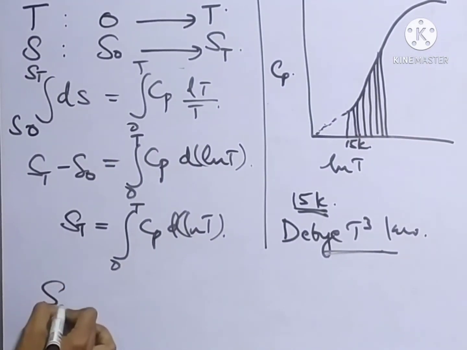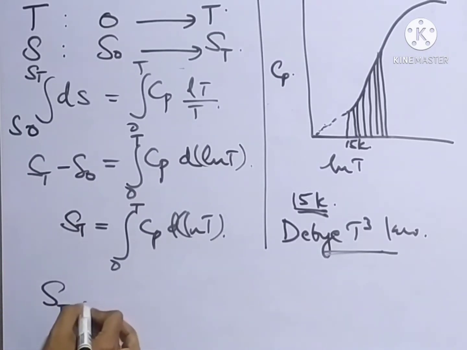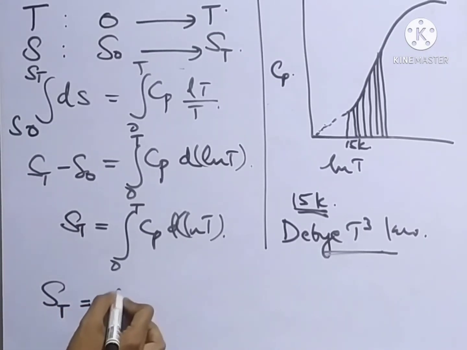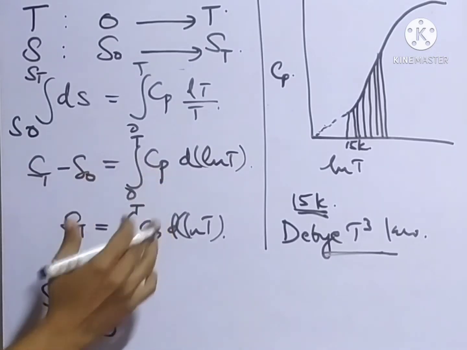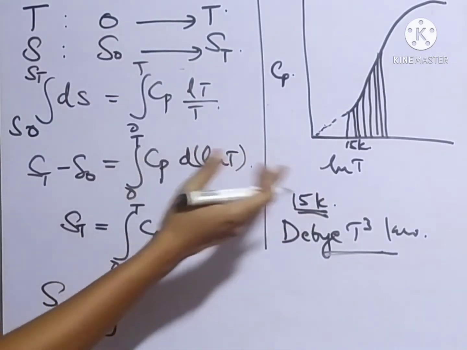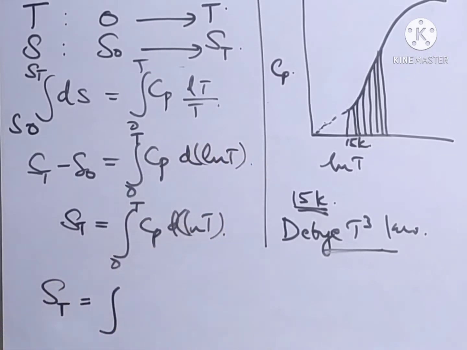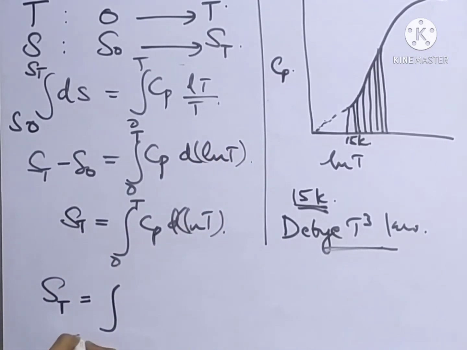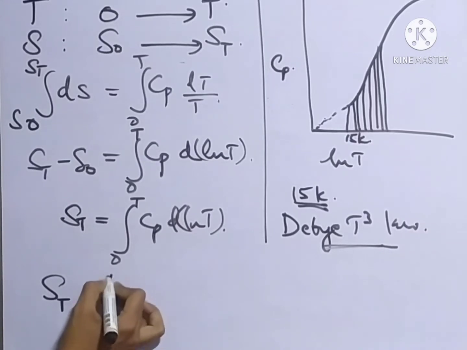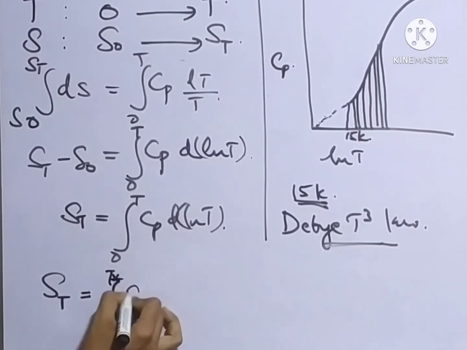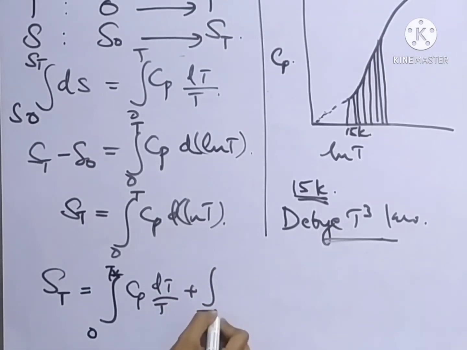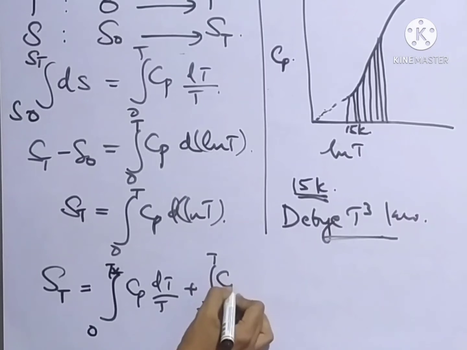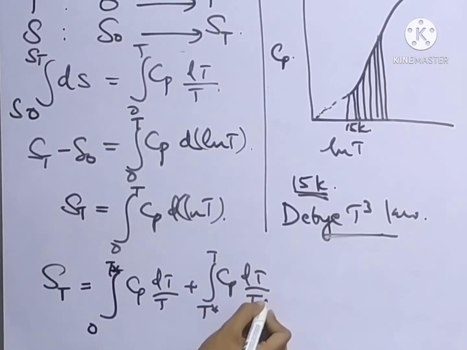Normally the absolute entropy at a temperature T will be equal to, we can split the area into simple parts and calculate the total entropy by taking the sum of the individual values. So for example, ST equals the integral from 0 to T star of Cp dT divided by T, plus the integral from T star to T of Cp dT divided by T.